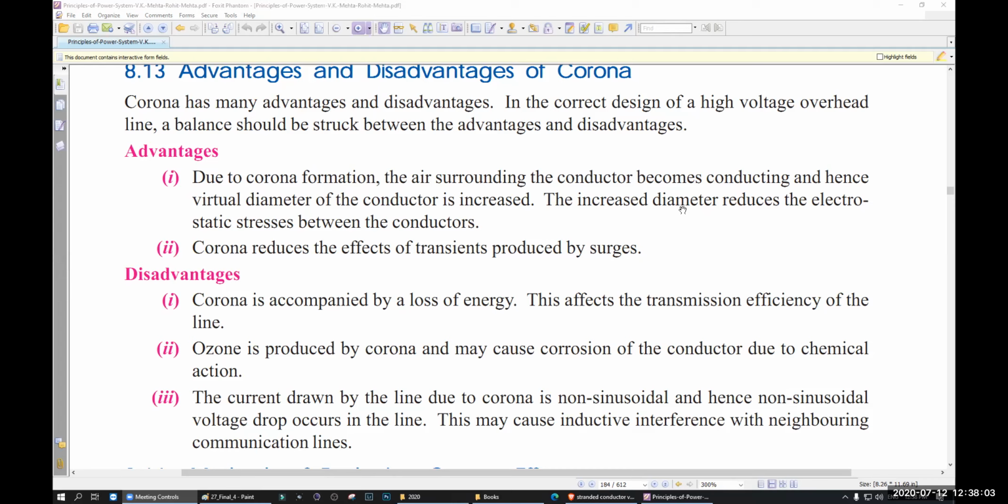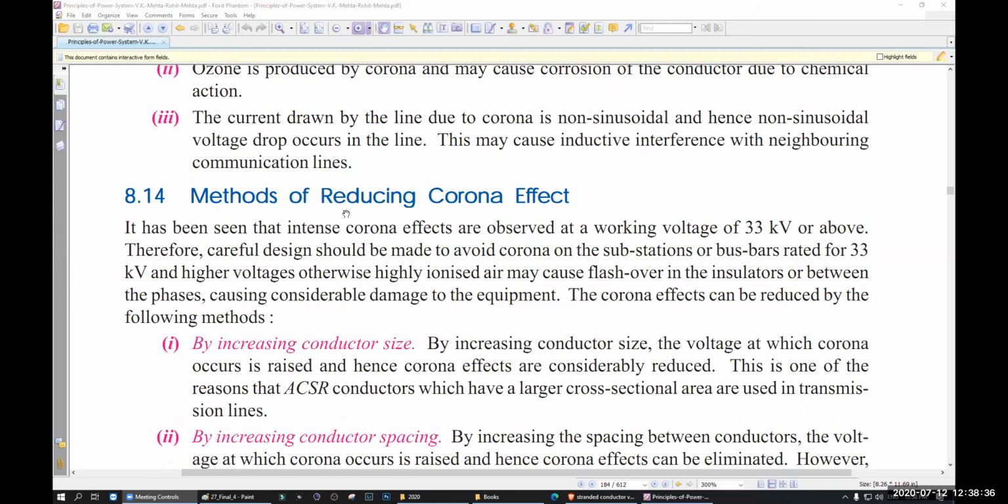The current drawn by the line due to corona is non-sinusoidal. Hence, non-sinusoidal voltage drop occurs in the line. This may cause inductive interference with the neighboring communication lines. That means the current drawn by the corona is non-sinusoidal, which causes non-sinusoidal voltage drop in the line. This is a problem. Methods of reducing corona effect.